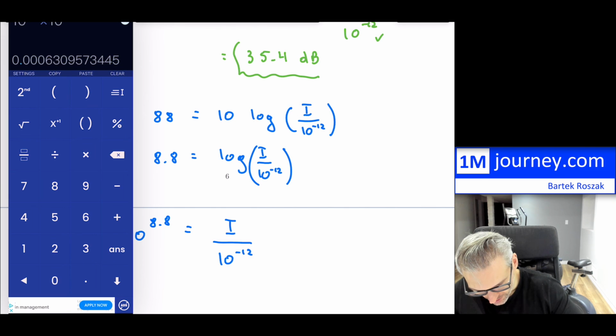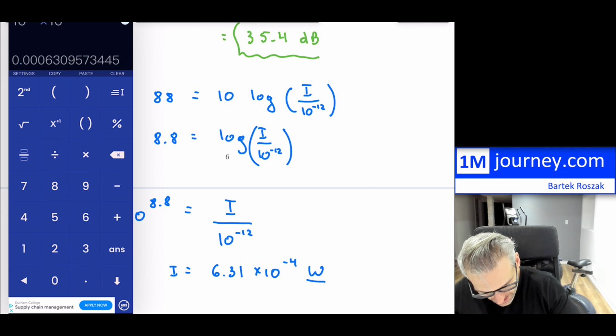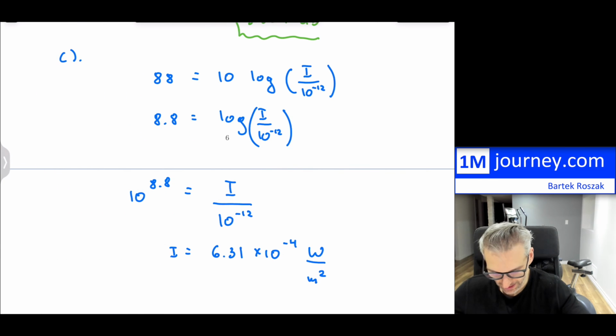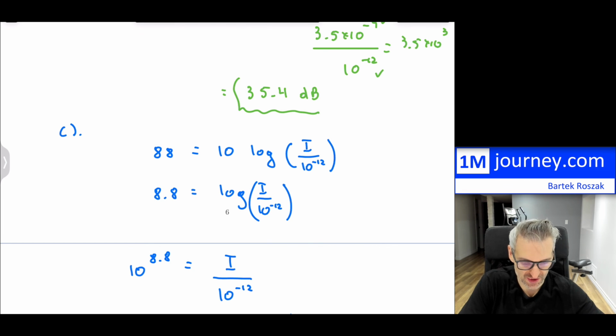So there you have it. My intensity level is going to be 6.31, rounding it to 3 significant figures, times 10 to the negative 4. That's watts per meter squared. That would have been the intensity. So that finishes this off.